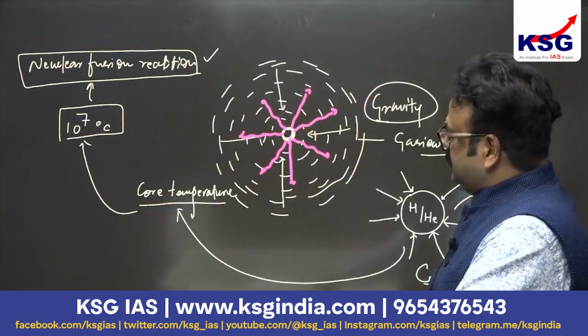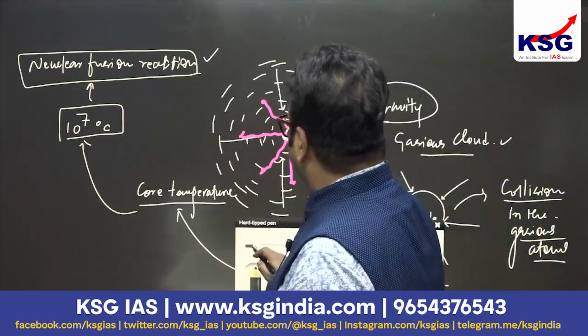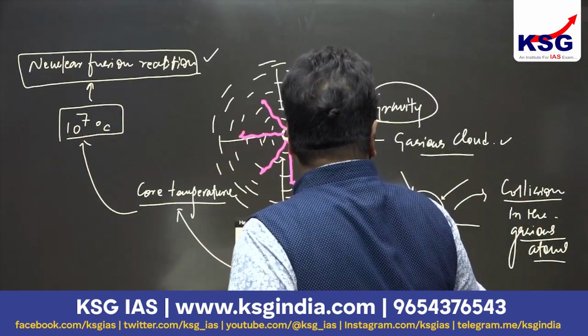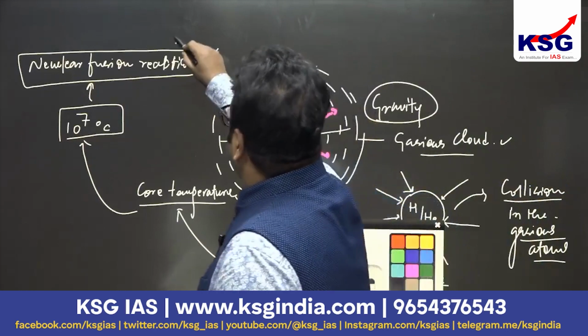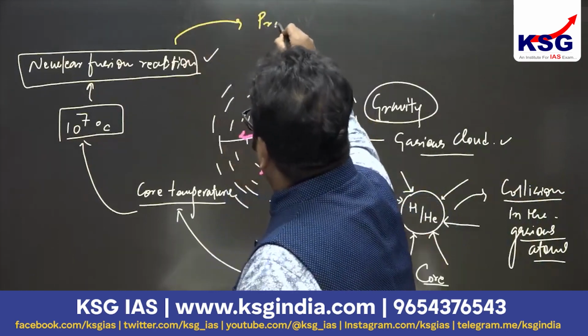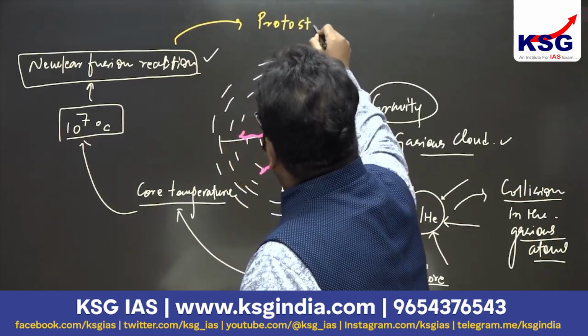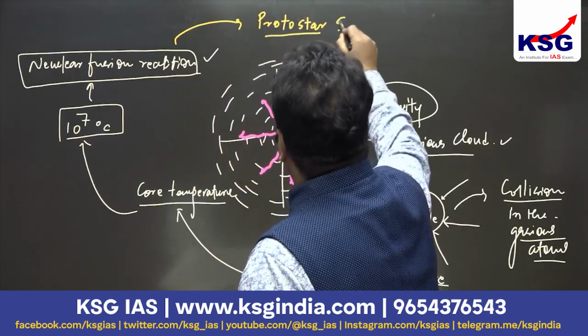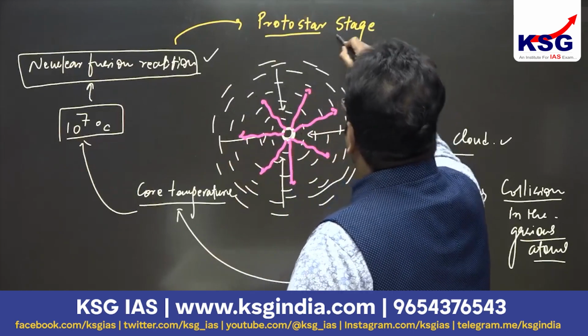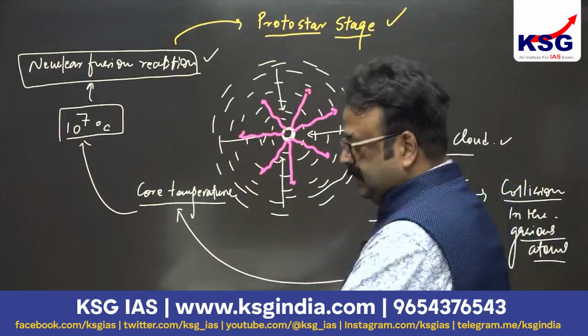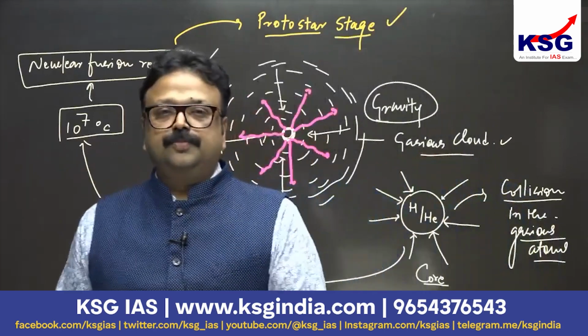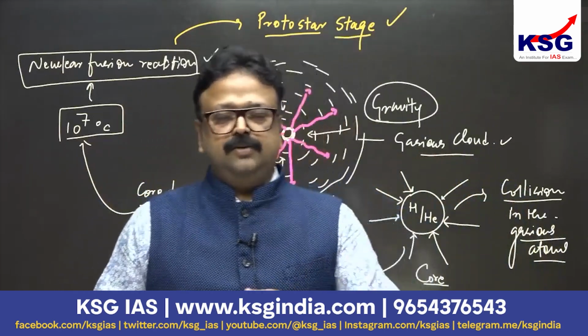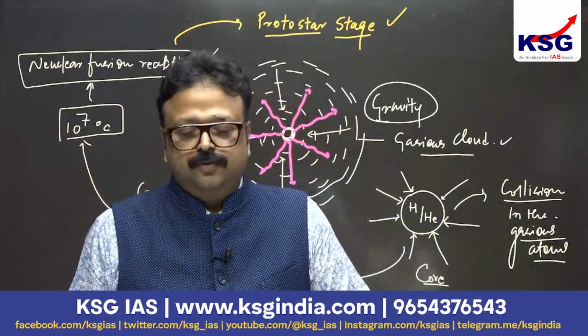And this is the stage when we can say that there is a new star that is born, and it is going to be the protostar stage. The formation of the protostar happened almost 6 billion years from today.